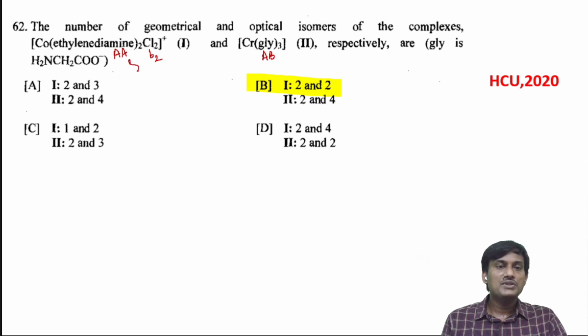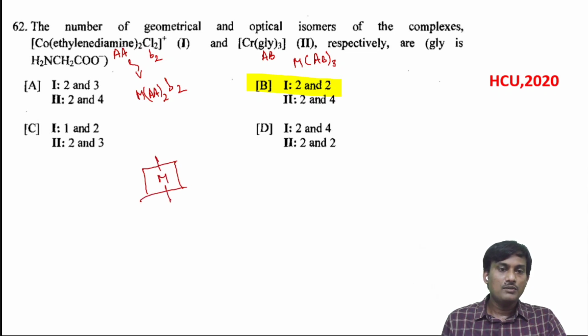So it can be represented as MAA twice B2, and it can be represented as MAB thrice. If we take this complex, we have cis form and trans form. These are AA and this one is BB. This one is trans, and also we have cis form.